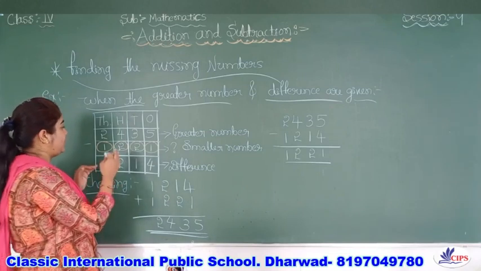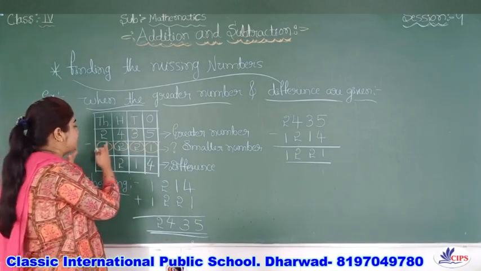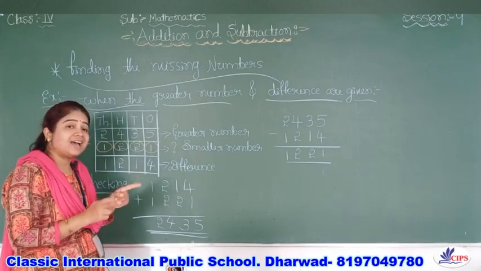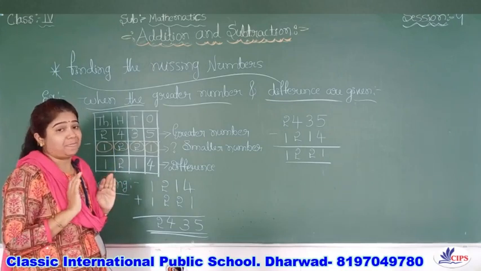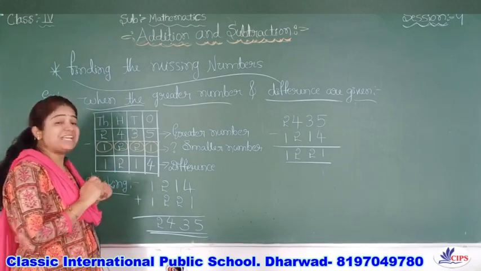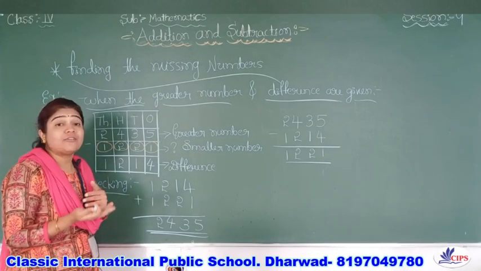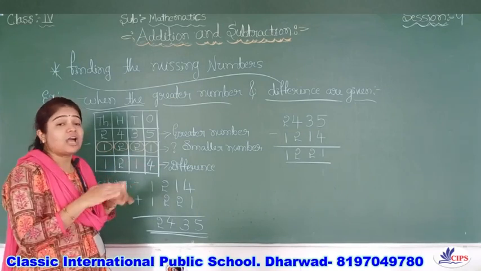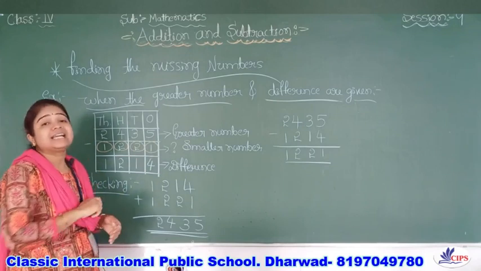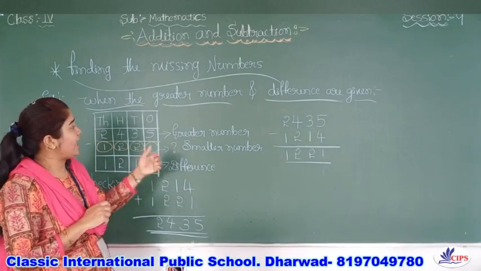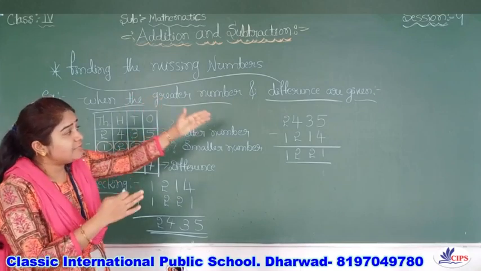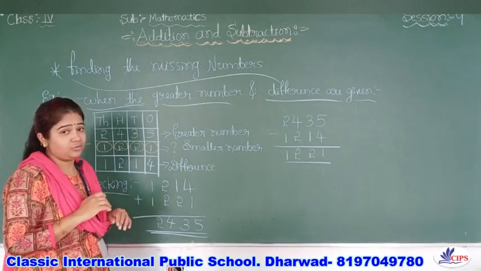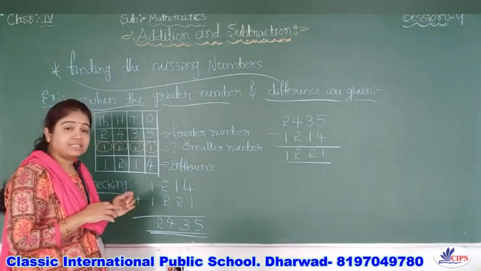Hence, the missing numbers we already got as 1, 2, 2, 1, are they correct or not? Yes, they are absolutely correct. We confirmed it by our checking method. So no need to be afraid whether the missing numbers I found are correct or not. How are you going to find out? By using the checking method. If you know this checking method, and the greater number and the difference are given, you can also find the smaller number, as you already saw here, and also use this checking method.